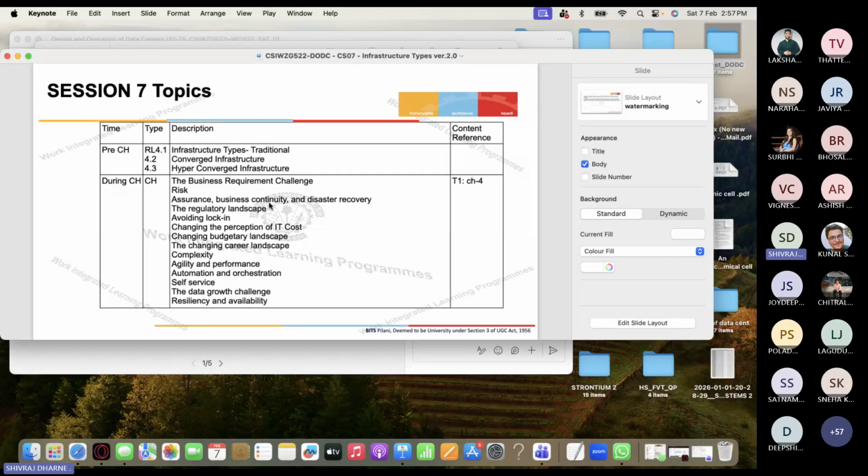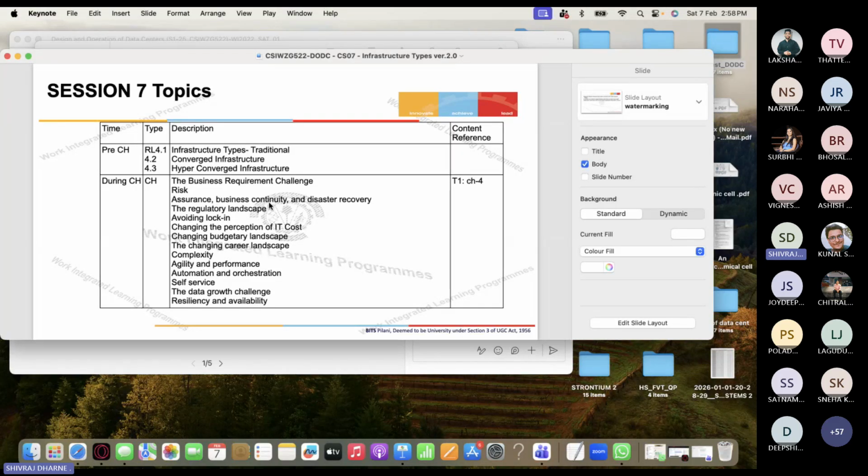We already talked about that one, so I'll go faster. Then the business requirement challenges and risks. What are the risks? There is also the regulatory landscape, how to avoid lock-ins, the changing perception of IT cost, and the complexities, agility, performance, automation, all that.